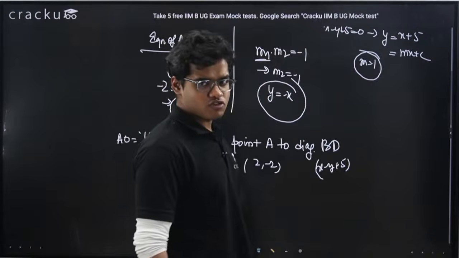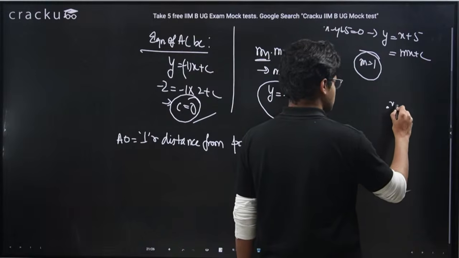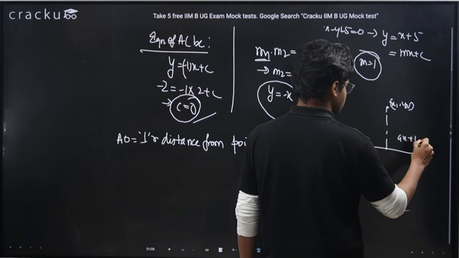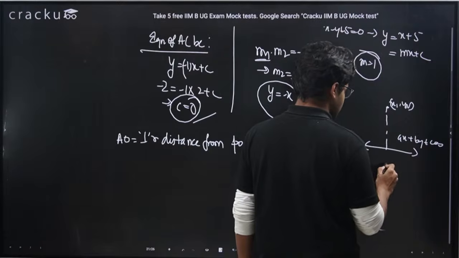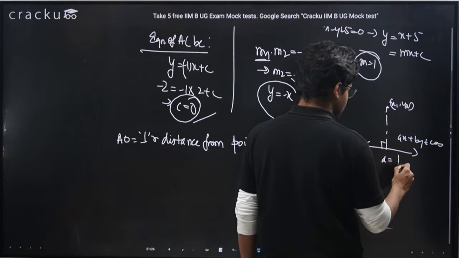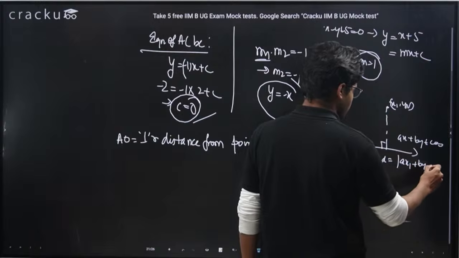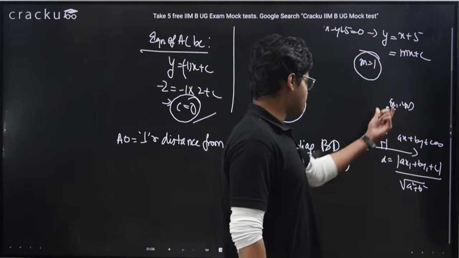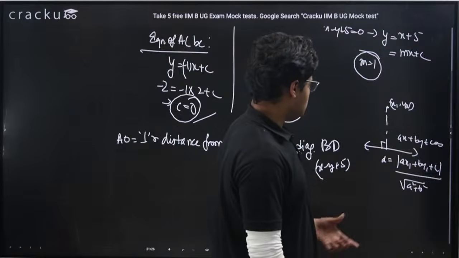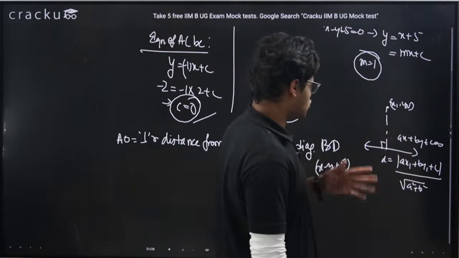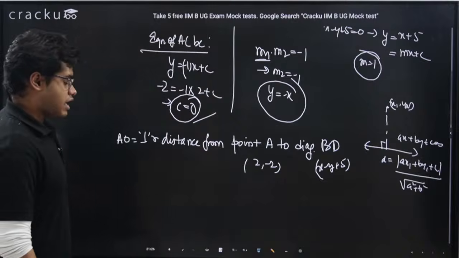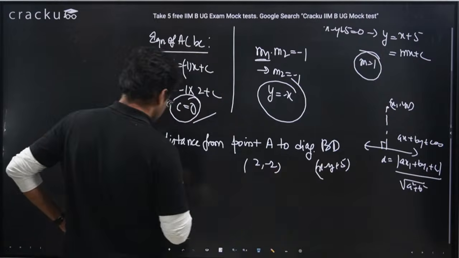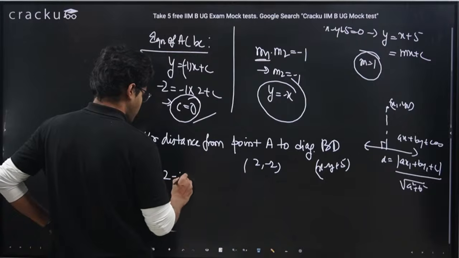So I can use the perpendicular distance formula. If you don't know, from a point (x1, y1), the perpendicular distance to the line ax + by + c = 0 is d = |ax1 + by1 + c| divided by root of a squared plus b squared. Simply put this point in this line equation, take the mod value, and divide by root of a squared plus b squared, the coefficients of x and y. So here I will put this point in this line: x is 2, y is -2, so -(-2) + 5.